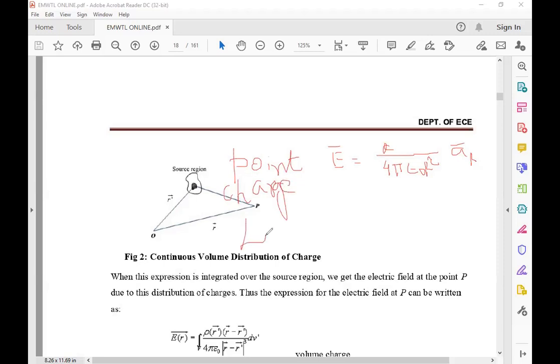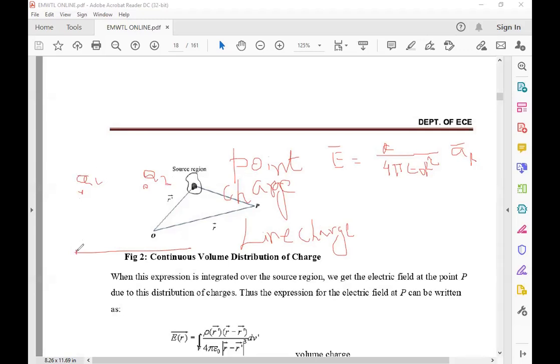If it is a line charge, the joining of two points is nothing but the line charge. The charge is distributed uniformly like this. Take two point charges, Q1 and Q2.